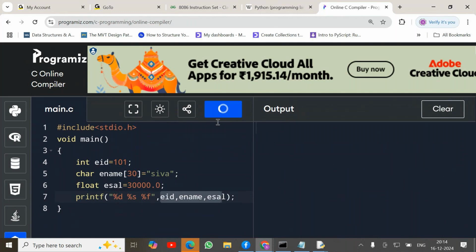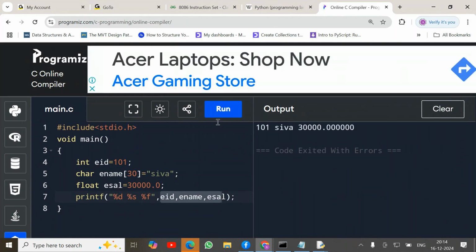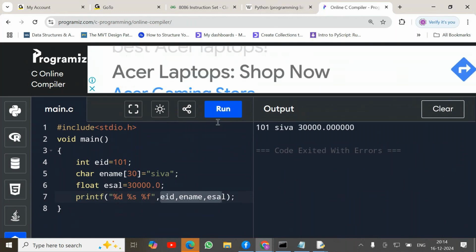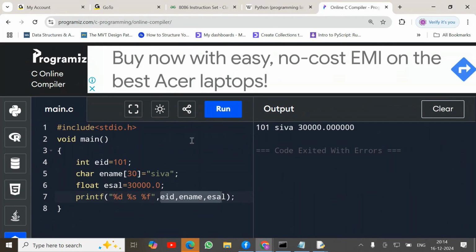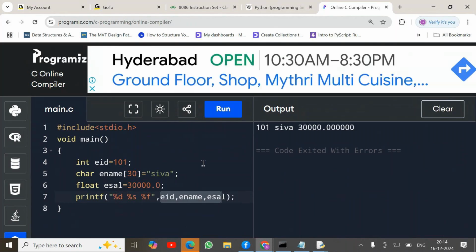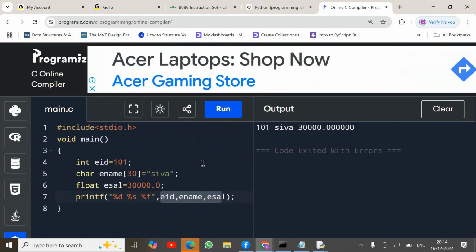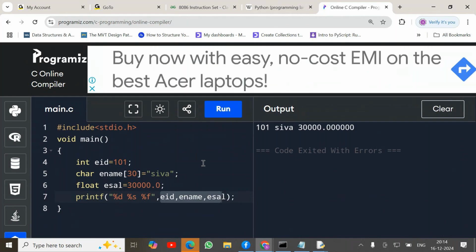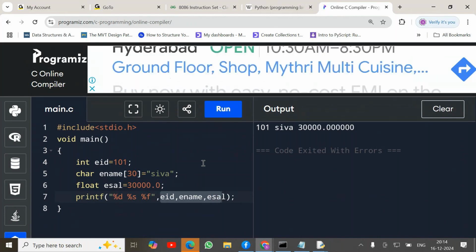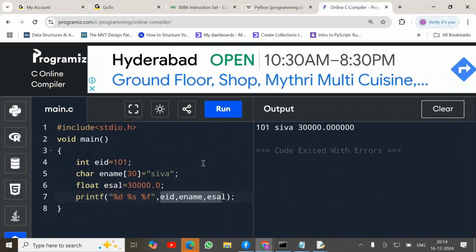Okay. Are you clear? Yeah. So just to confirm, using that we're converting those variables to string in that line. Okay. Are you clear? Yeah.